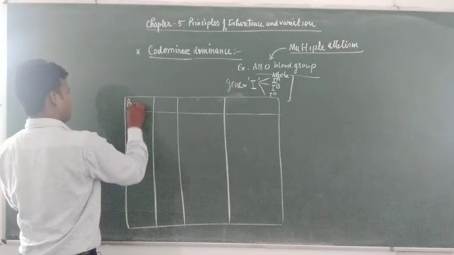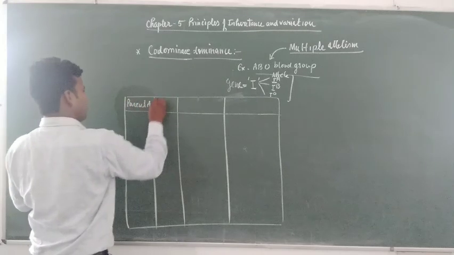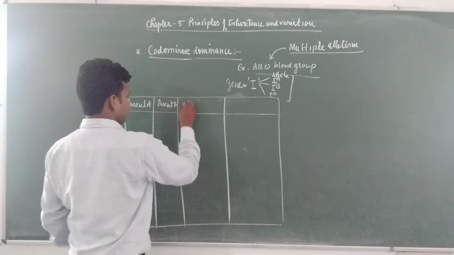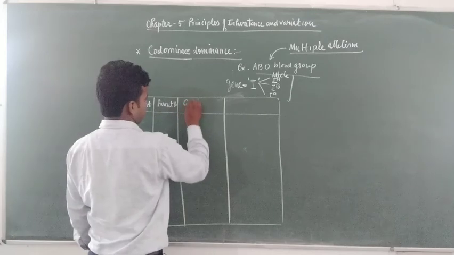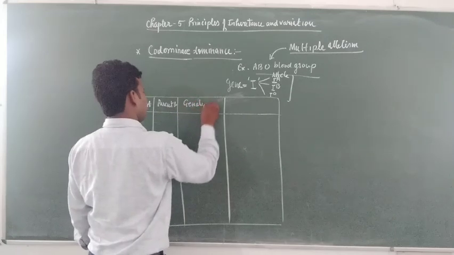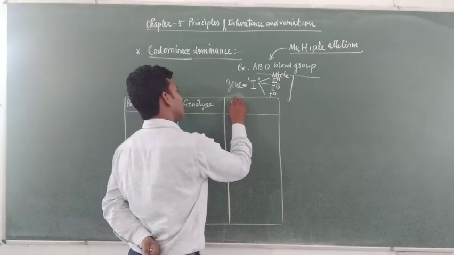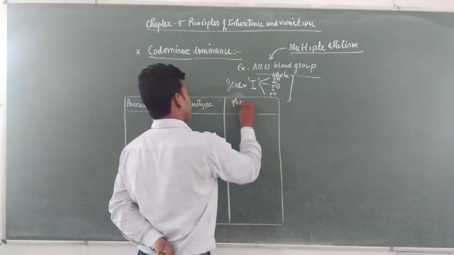Let us understand by a chart. Parent A, parent B, this is a genotype, this is a phenotype.